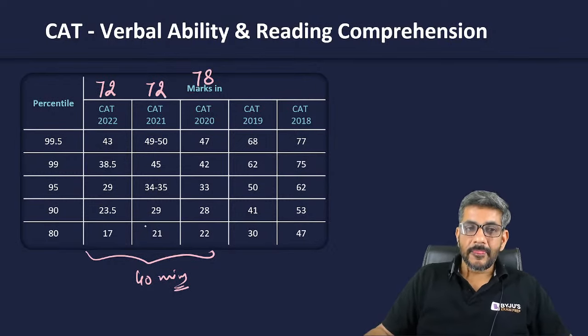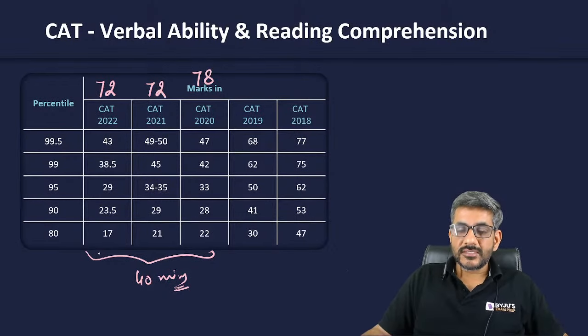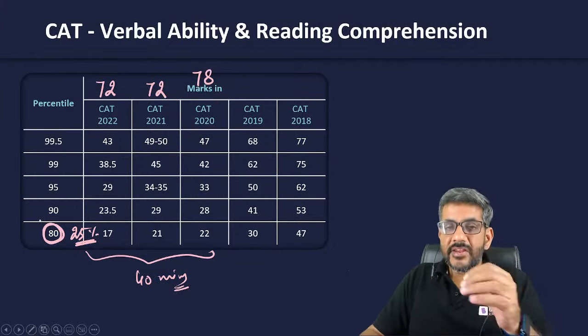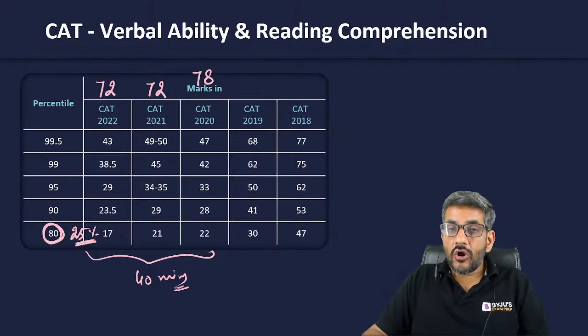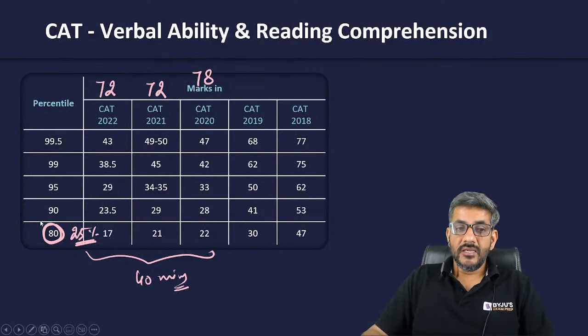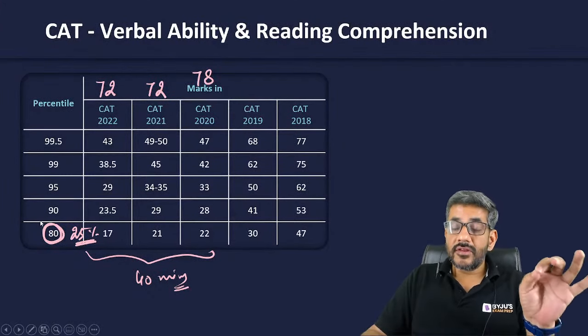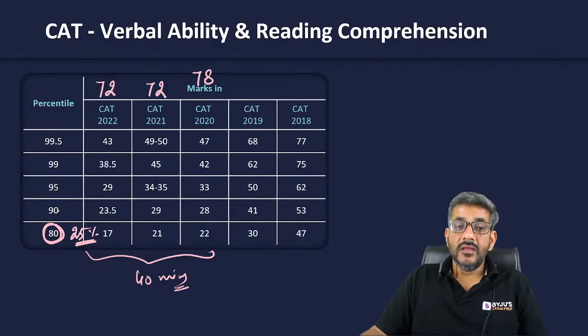But you will see, out of these 72 marks, a person who has scored 17, which is approximately 25% of VARC, has an 80 percentile. That means 80% of the people are not even able to do one-fourth of the section. You get 90 percentile at a score like 24, which is 33%.